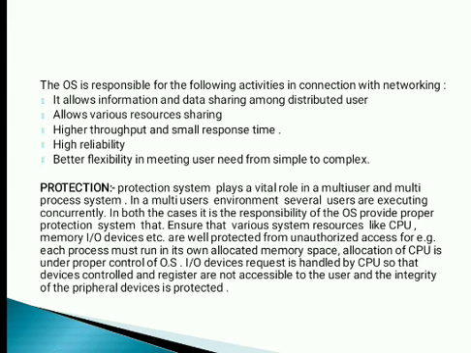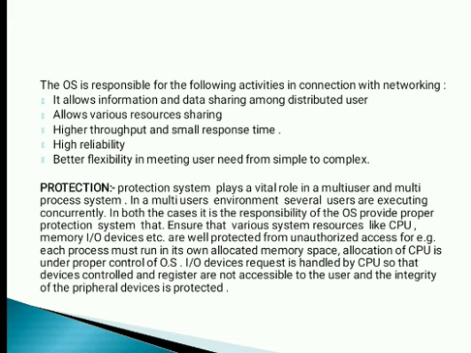And the next is protection. A protection system plays a vital role in a multi-user and multi-process system. In a multi-user environment, several users are executing concurrently. In both cases, it is the responsibility of the operating system to provide a proper protection system that ensures the various system resources like CPU, memory, input-output devices, etc. are well protected from unauthorized access.